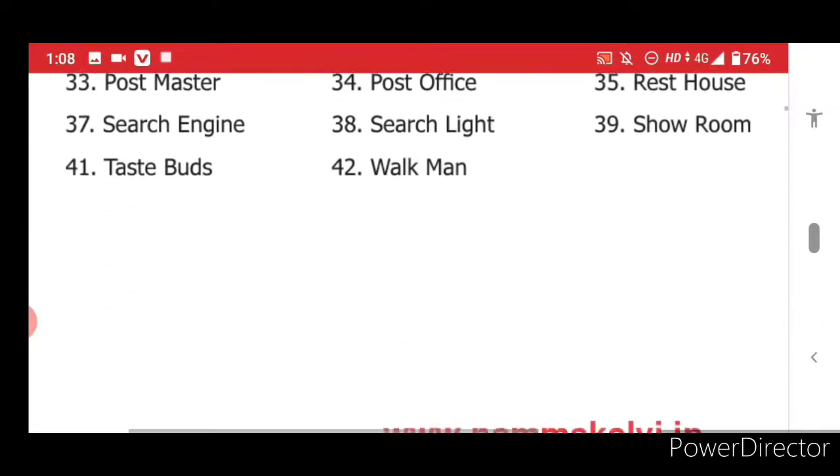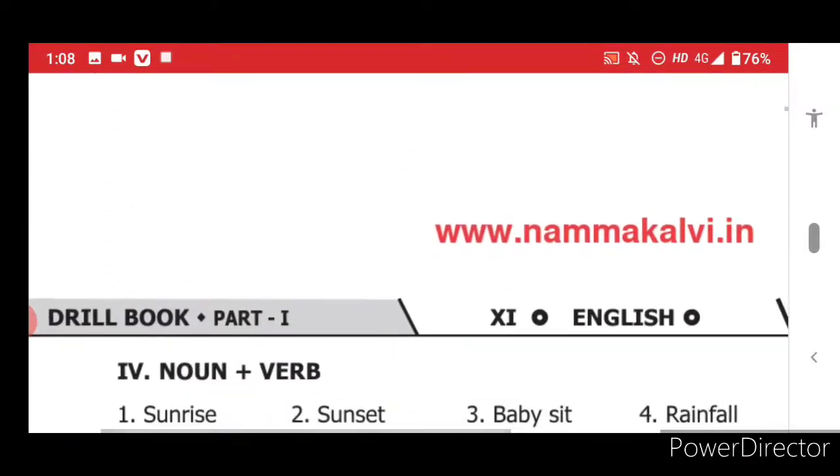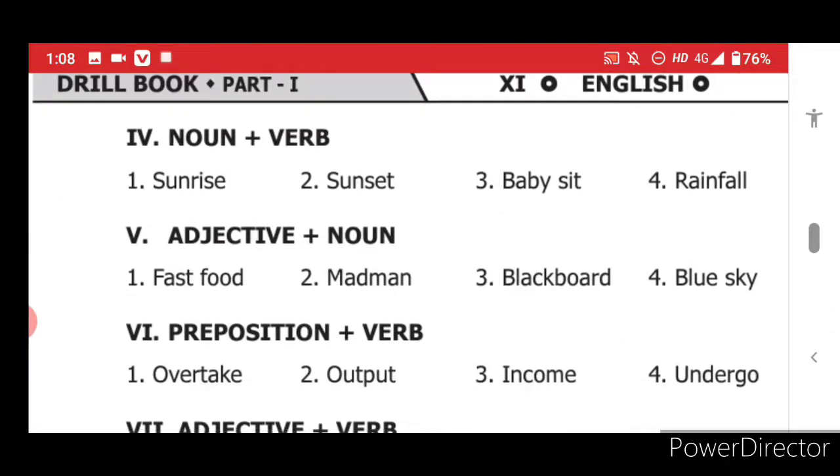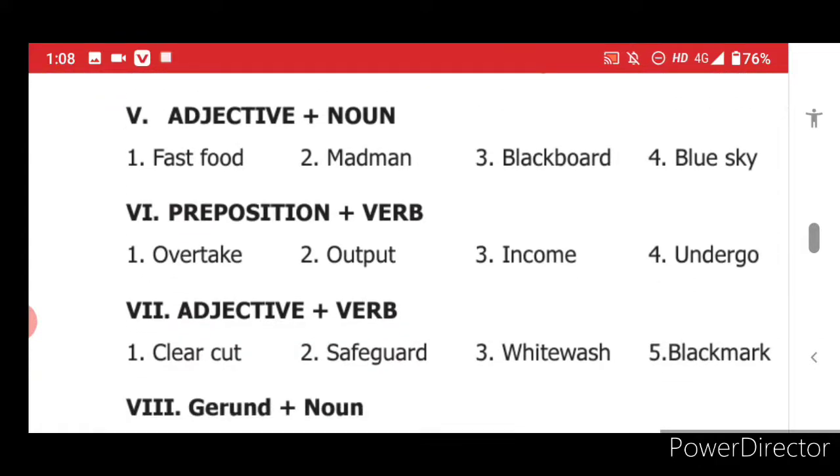Now coming to some other words again. Noun plus verb, we will see. Sun, rise. Sun, you know what is sun? Rise. Rising it is. You combine that, the meaning differs. Adjective plus noun. Fast food. Preposition, you know what is a preposition, no, children? Preposition plus verb. See, compound words can also be with preposition plus verb.